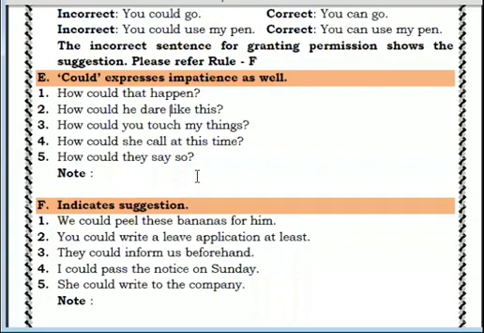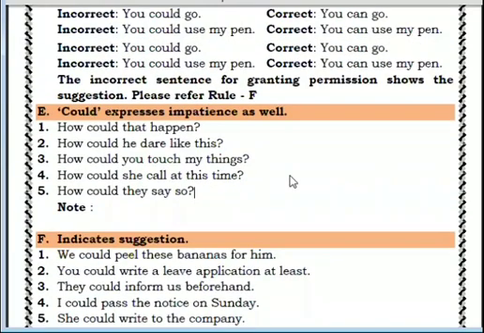Okay, so we have understood there are 6 rules and 2 exceptions for could. That we have completed today.